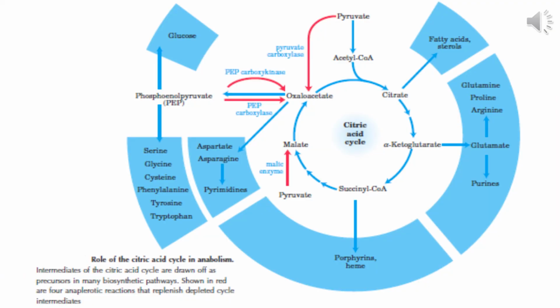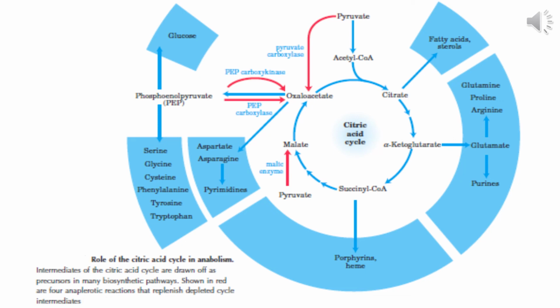Citric acid cycle is not an isolated event taking place in the cell. Many of the intermediates of the pathway are used for the synthesis of other metabolites which are taking part in other metabolic pathways within the cell. For example, you see citrate is used for fatty acid and steroid synthesis. Alpha ketoglutarate is used for synthesis of glutamate and other amino acids.